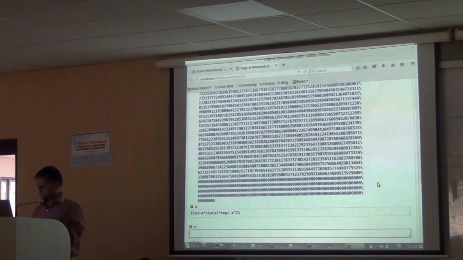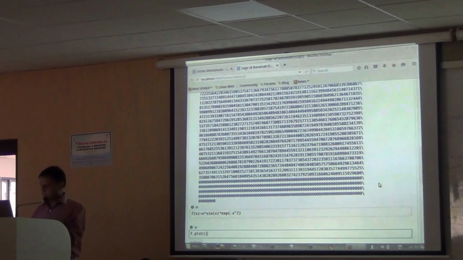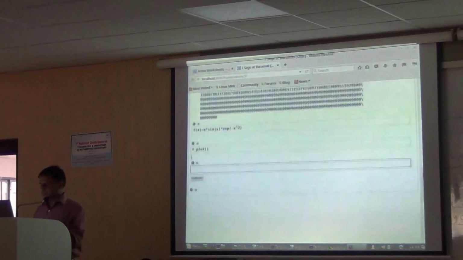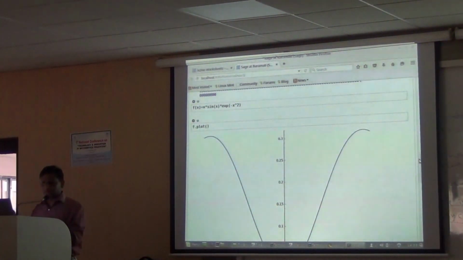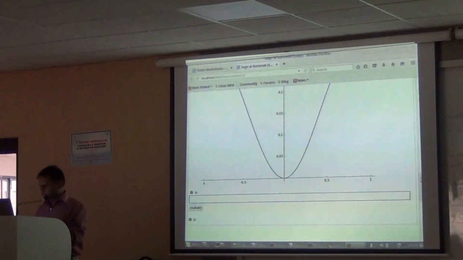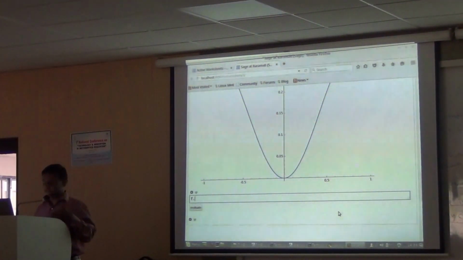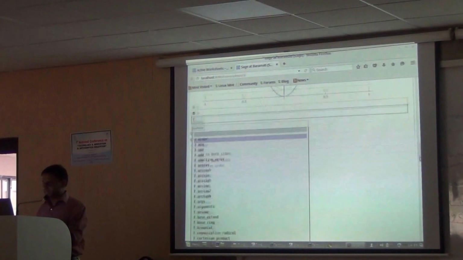This function. Now, the first thing, if you have created some function, you would like to possibly plot its graph. So you can simply plot, let us say, f dot plot graph. And you can make it beautiful, change colors, change all these things are very, very easily available. Or if I want to know what is derivative, again, if I'm first time learning this, I can simply use dot tab operator. So f dot and then tab, it will tell me what are the functions that I can apply to this.